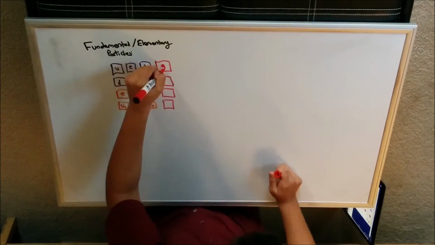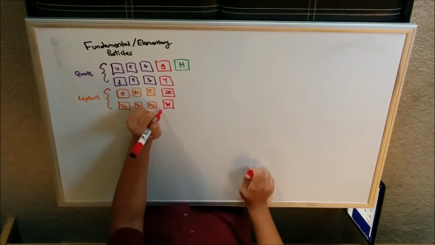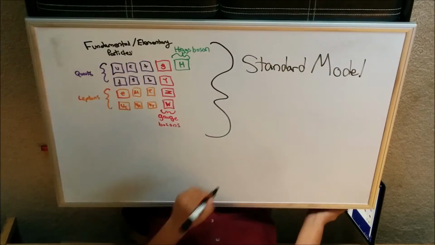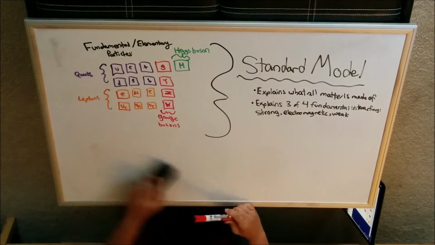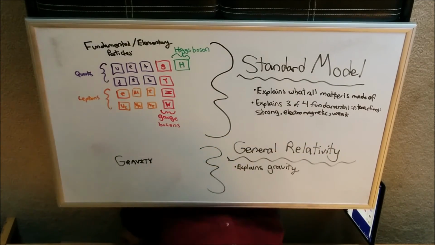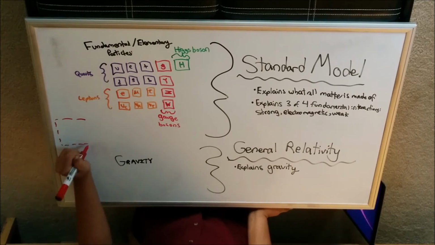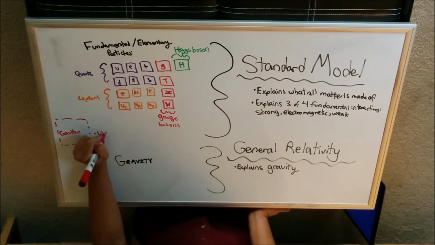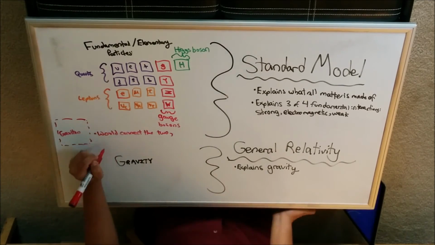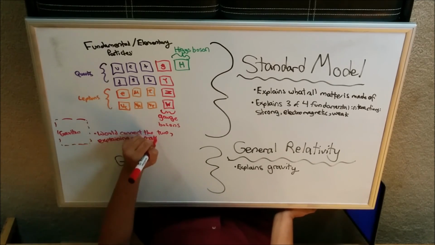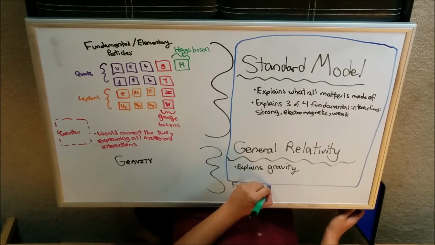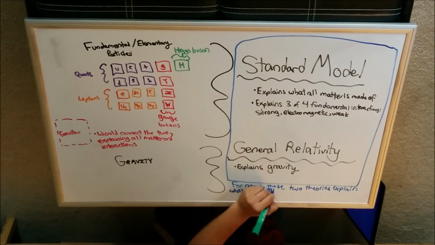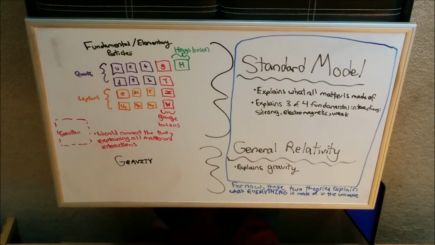These 17 particles, the quarks, leptons, gauge bosons, and Higgs boson, make up something known as the Standard Model, which explains what matter and 3 of the 4 fundamental interactions are made of. Currently, our best explanation for gravity is a theory called general relativity invented by Albert Einstein. If the graviton were to be found, it would unite these theories and give us a better understanding of the universe. But for now, while the Standard Model and general relativity are not perfect, they do explain what almost everything in the universe is made out of.